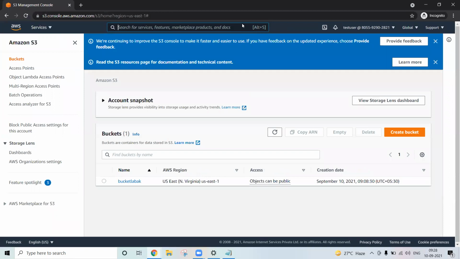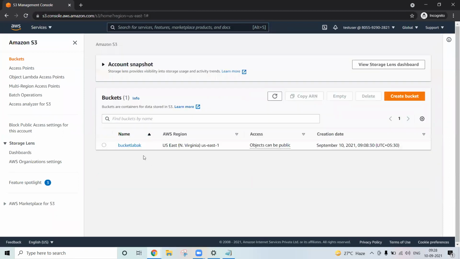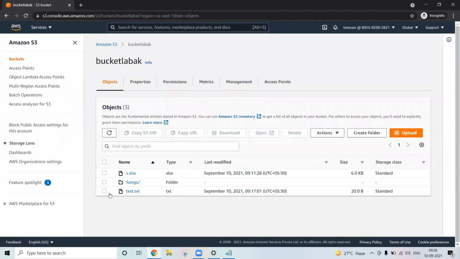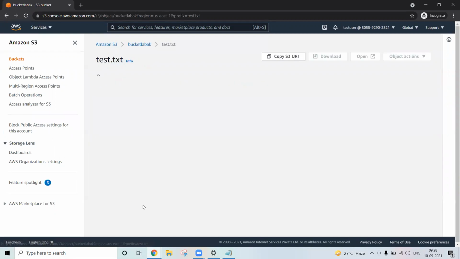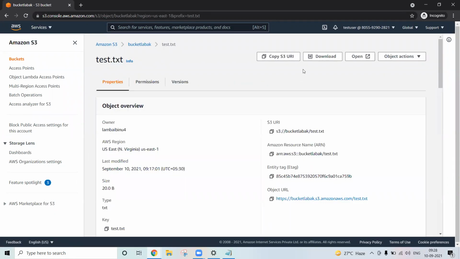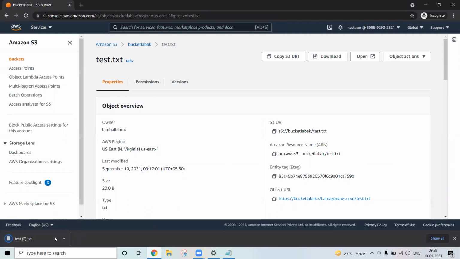Now let's see whether this is available to access or not. Okay. Now click here. Now click here. Now click here. See, this is available to access, right? Download it. See, get it?